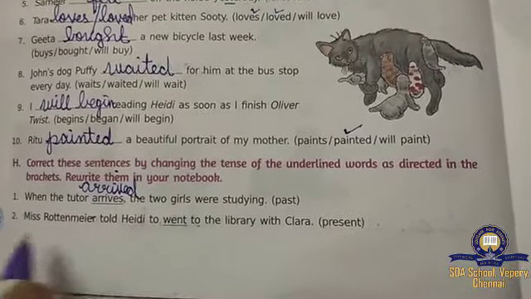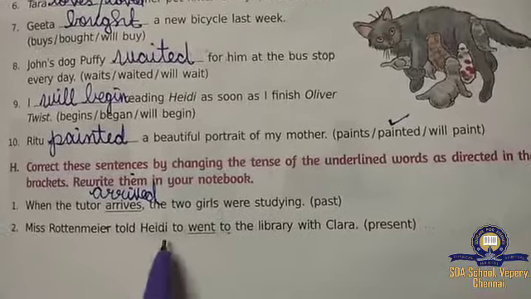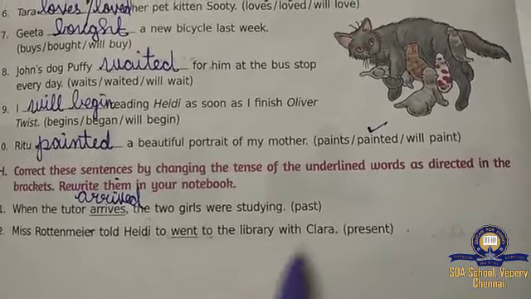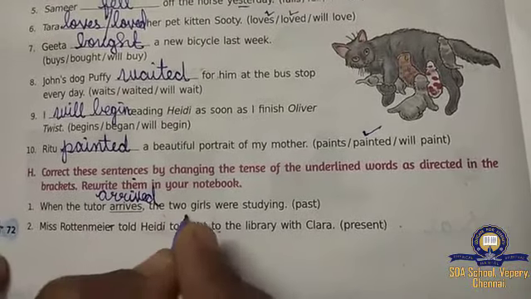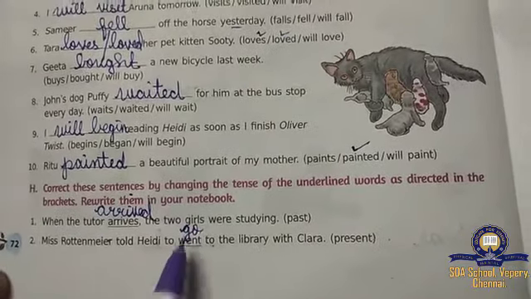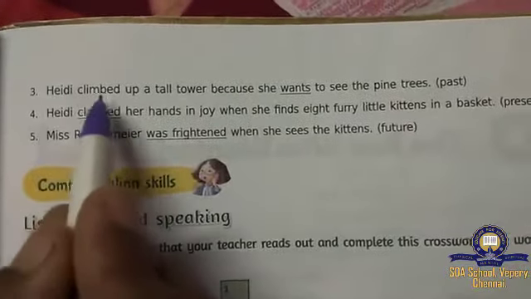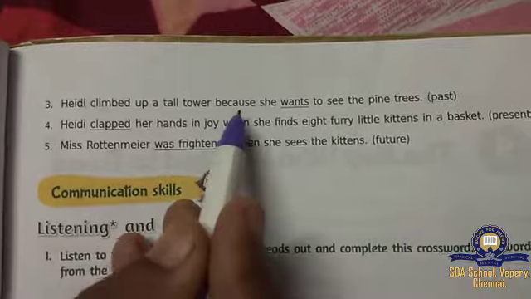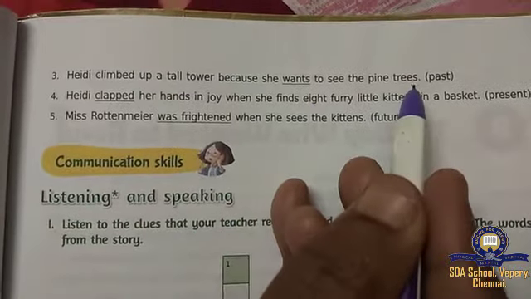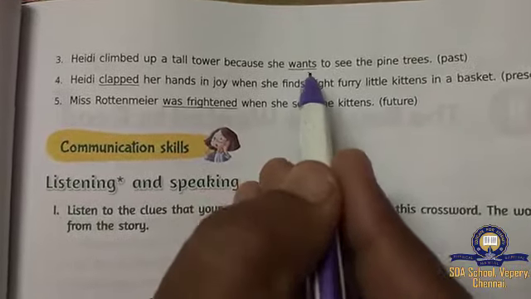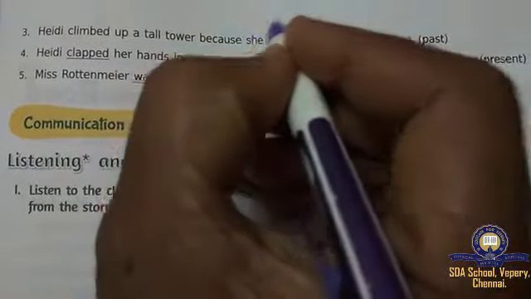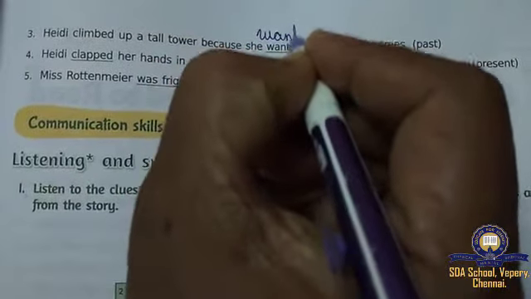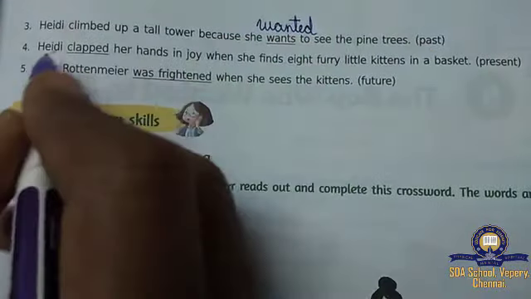Okay, children. Second one, Mr. Rottenmeier told Heidi to went to the library with Clara. So here went is given, here present tense. So went, present tense is what, children? Go. Went, present tense is go. And the third one. Heidi climbed up a tall tower because she wants to see the pine trees. Wants, present is given, but they told you to write the past tense. So what will come? Wanted. She wanted.